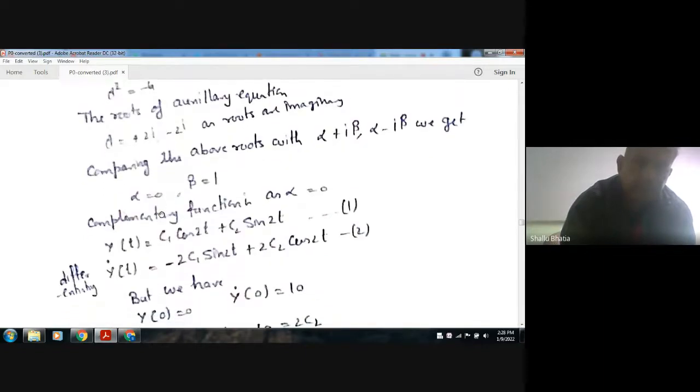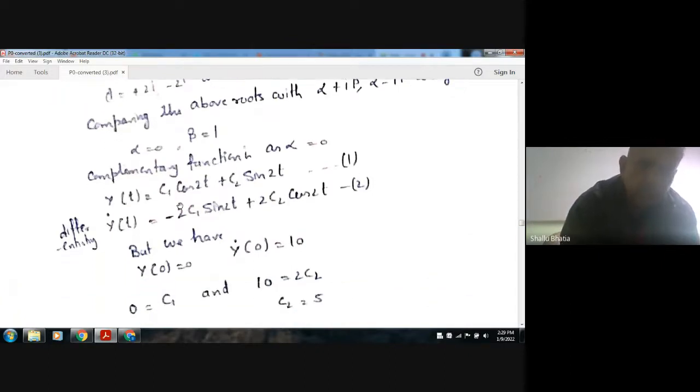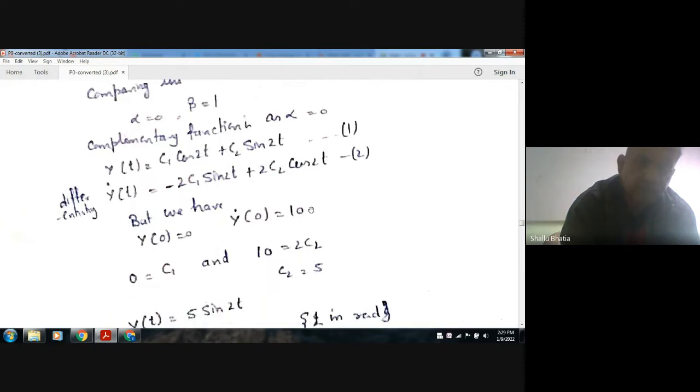Okay, so beta is your 2, and so its solution will be y(t) equal to c1 cos 2t plus c2 sin 2t. Okay, now differentiating, y dot of t is minus 2c1 sin 2t plus 2c2 cos 2t. Okay, now putting the limits, we can get c1 and c2.